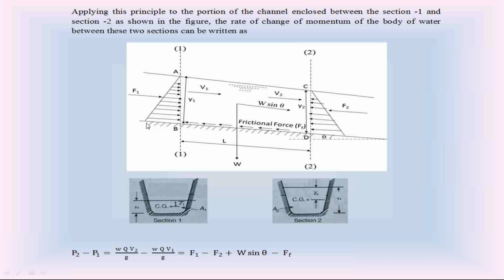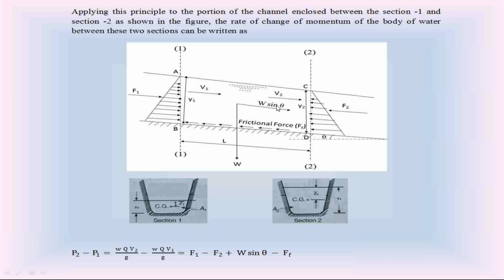Let the channel bottom make an angle theta with the horizontal. Between section 1 and section 2, take the weight of the water body as W. W is the weight of water between section 1 and section 2. Keep in mind the water is flowing.